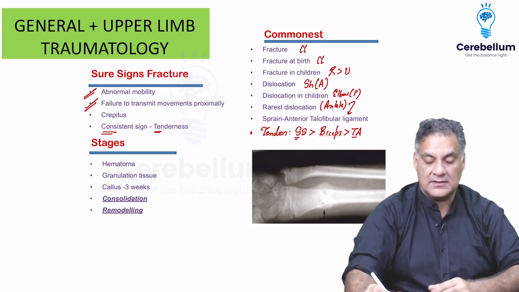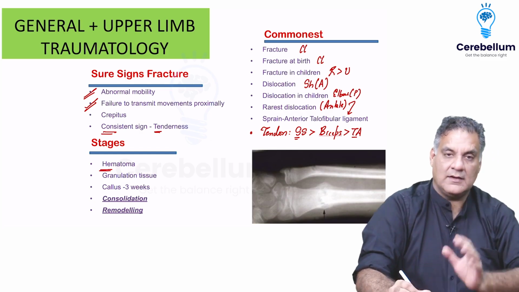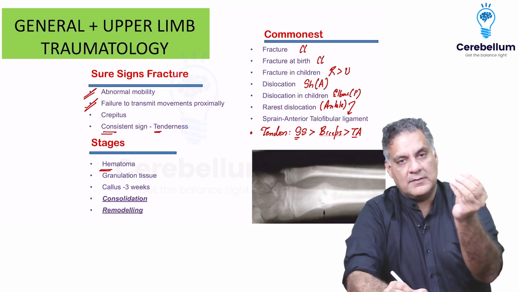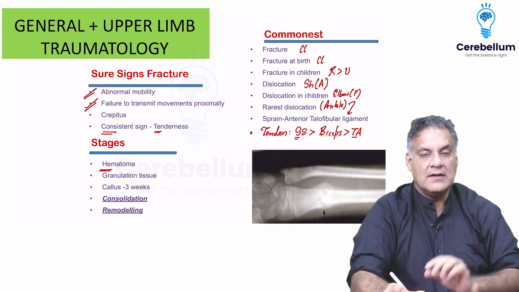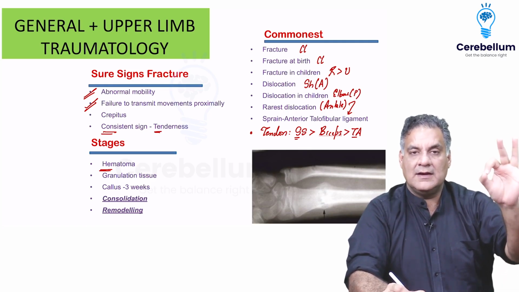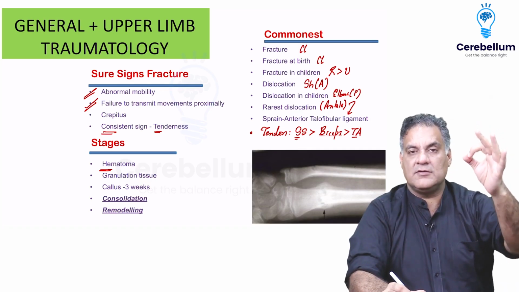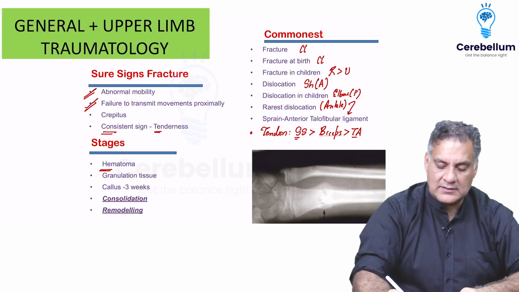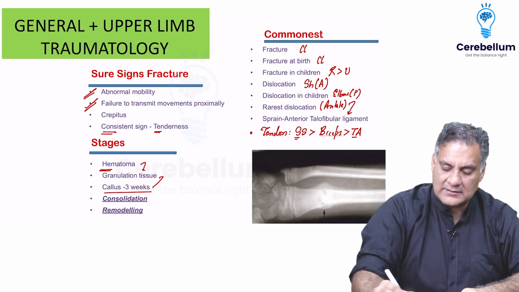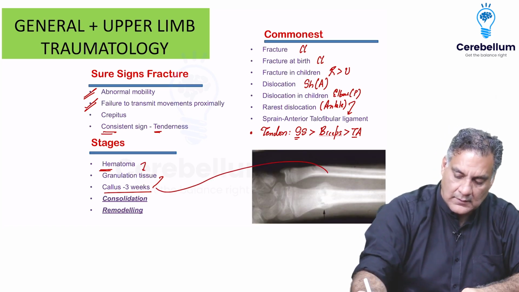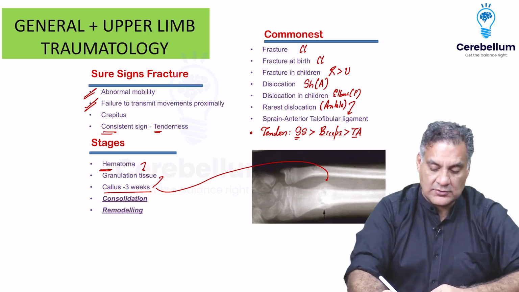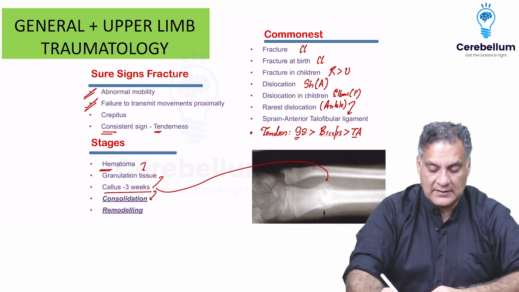Now, when there is a fracture, there is blood around it, called hematoma. If you preserve the blood in and do not allow it to go out of the skin, it is a closed fracture. If it breaches the skin and goes out, it is an open fracture. So the bone need not go out. Even if the hematoma around the fracture goes out, it means the same, because it's very rich in nutrients and cells for the bone to unite. On this, the granulation tissue comes. Over it, the immature bone or callus comes. Callus allows deformation but does not allow displacement. All right. On this, the mature bone comes, called consolidation, and finally it remodels.